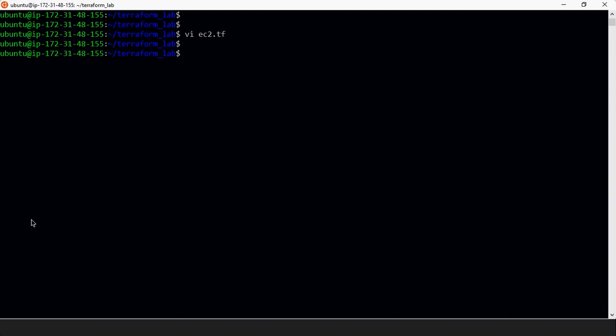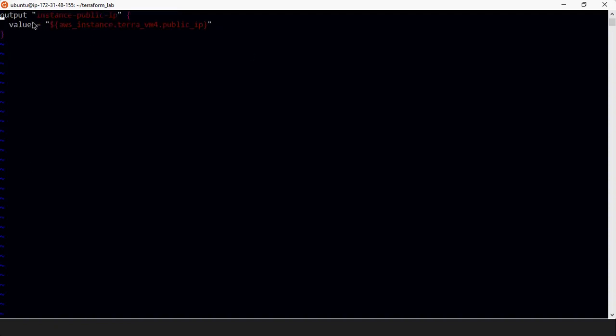So for simplicity of this demo, I have simply put all those secret keys in that file, and let's see how our output.tf file looks. Here I have simply mentioned output. The syntax is like this: output, and this is your instance public IP name, so that it will be accessible through this.